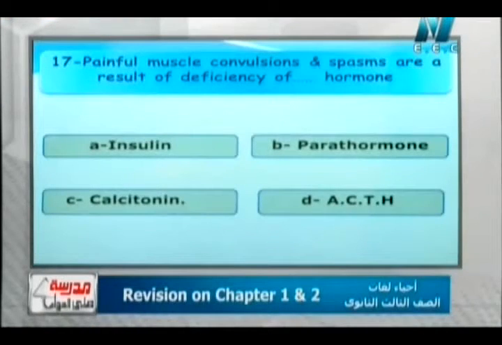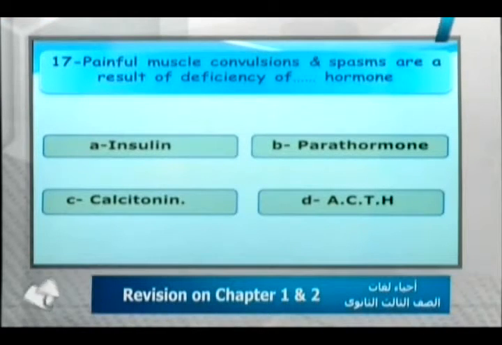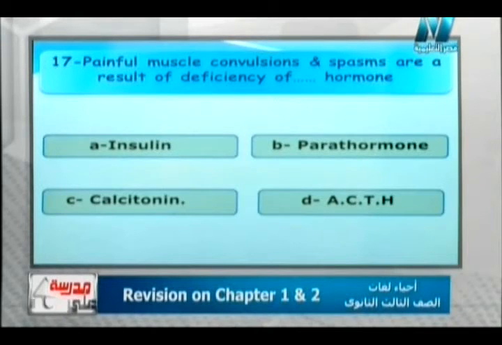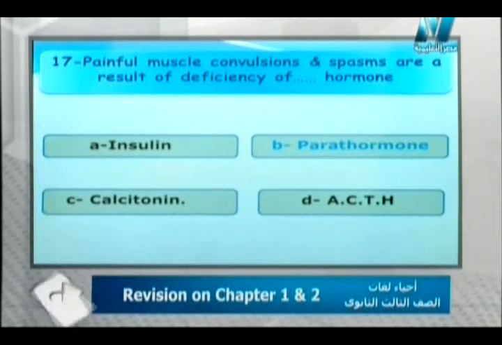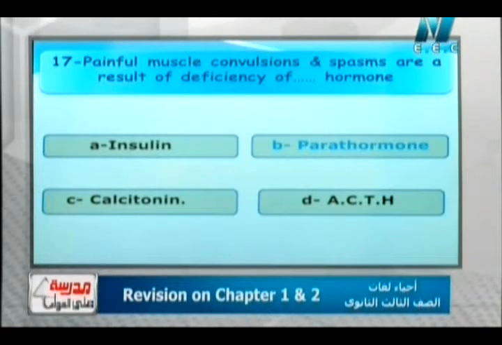السؤال اللي بعده برضه بيقول لي painful muscle convulsion and spasms are result of deficiency of DOTS hormone: insulin, parathyroid, calcitonin hormone, adrenocorticotropic hormone. لما نتكلم عن المسل spasms مستر يحيى هو هنا ال deficiency of ايه يعمل muscle؟ It's the parathyroid hormone, Mr., because it is responsible for making the convulsions and the muscle spasms in the body.